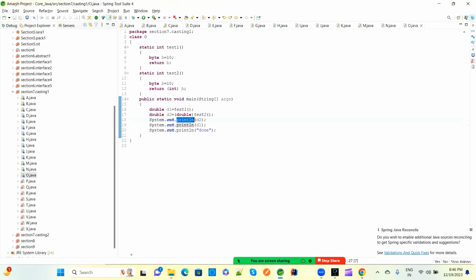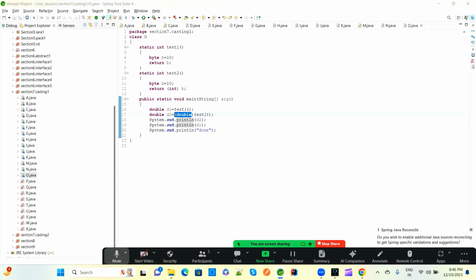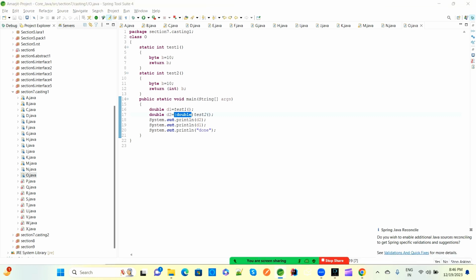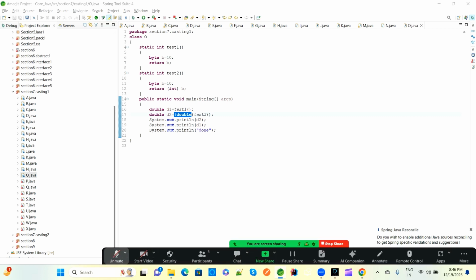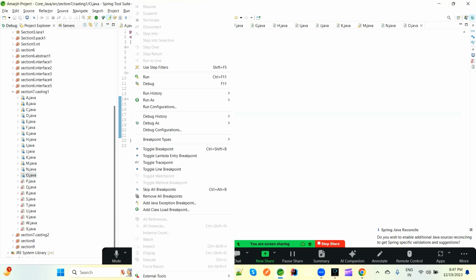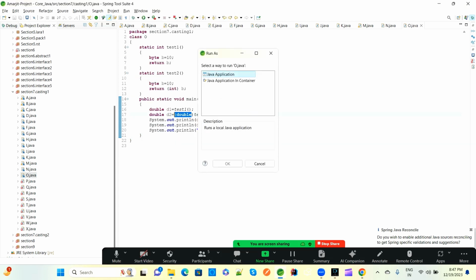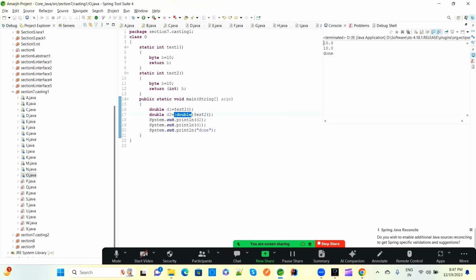We provided double manually here, but the compiler would automatically provide it, no issues. So the output for d2 will be printed as a double value, and d1 also double. If you run this program, double, double, and then done.